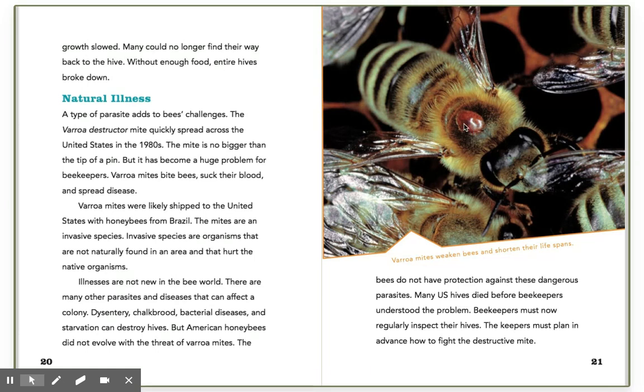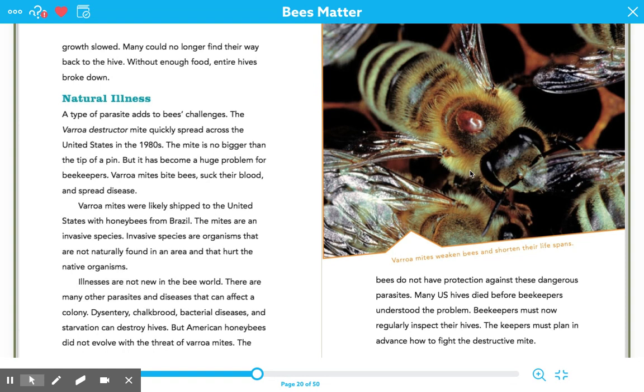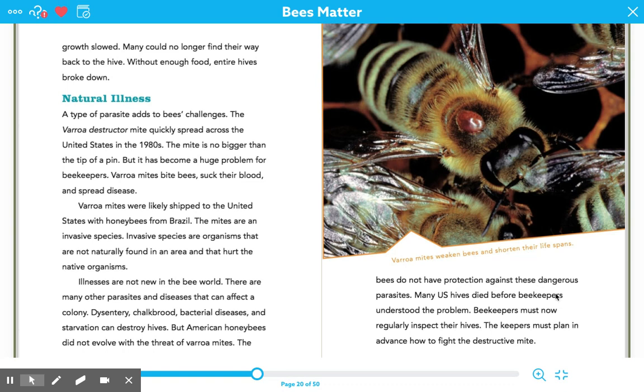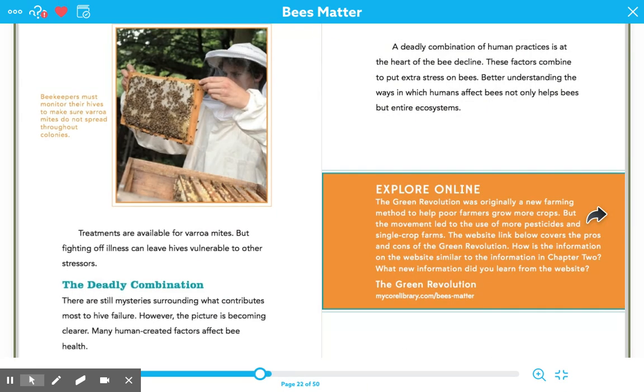See that little mite right on the bee? It looks big here, but it's very, very small. Because think, that bee is probably not even, well, definitely not even as big as this picture. So it's a very, very small mite, just the size of the tip of a pin. Treatments are available for varroa mites, but fighting off illness can leave hives vulnerable to other stressors.